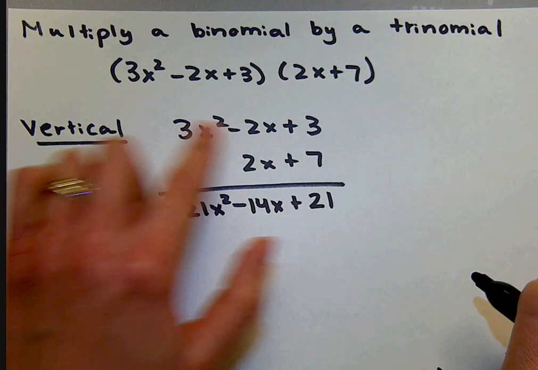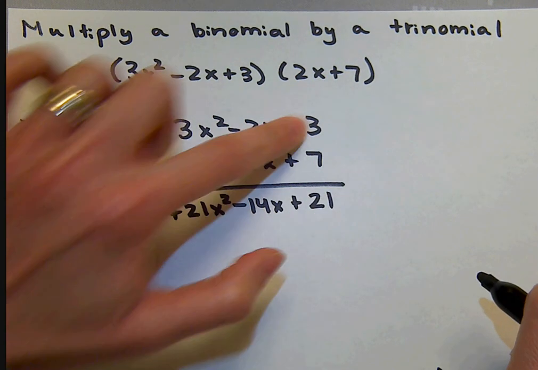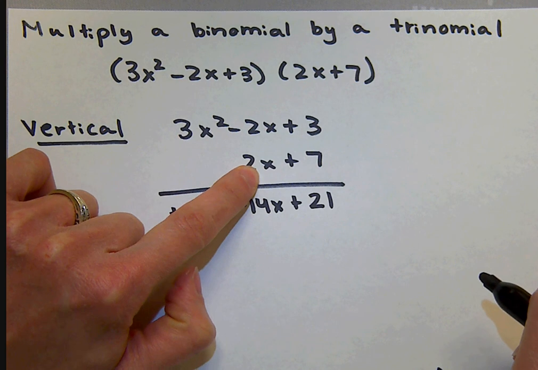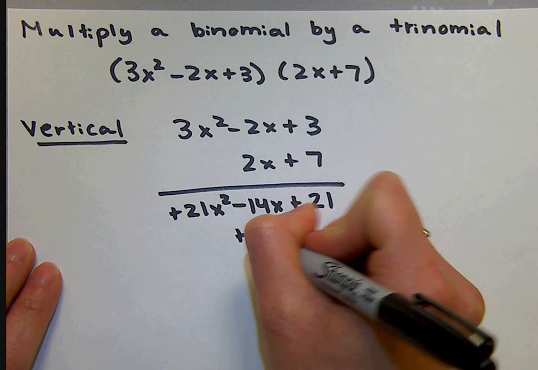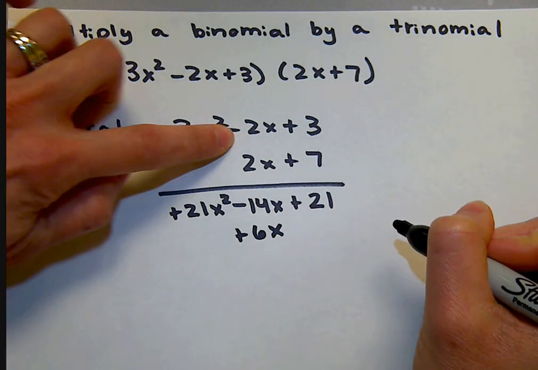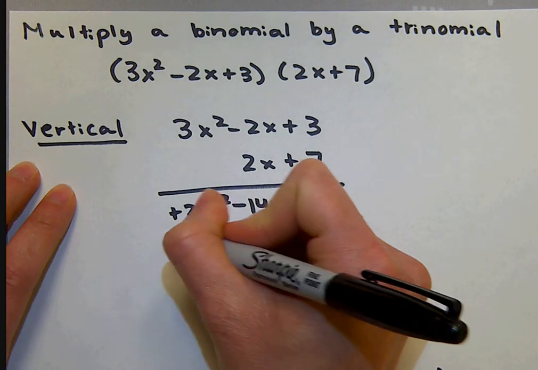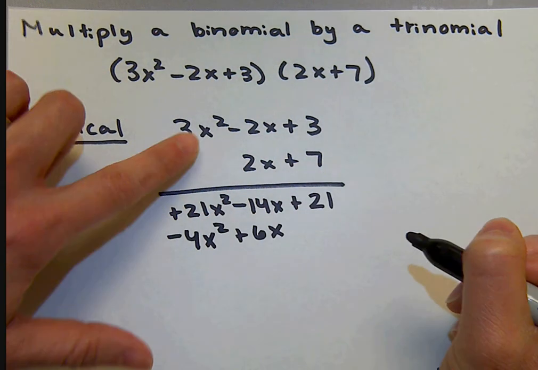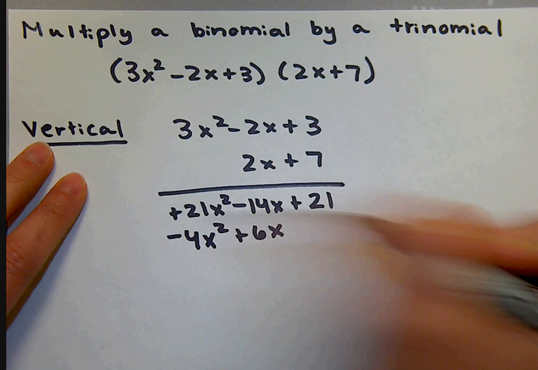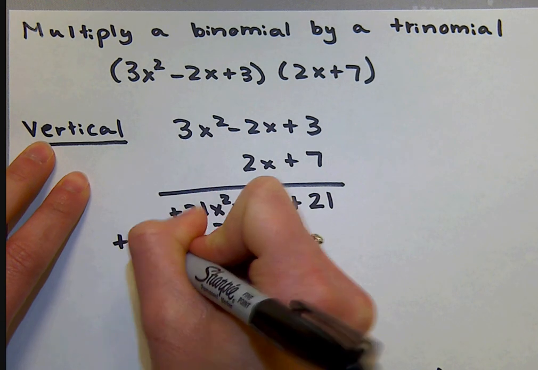Now I'm going to multiply everything in the trinomial by the 2x. 3 times 2x is 6x. Now I'm going to line this up by its like term. So 3 times 2x is positive 6x. Negative 2 times 2x is negative 4x squared. Notice how I brought that negative down. 3x squared times 2x is positive 6x to the third.